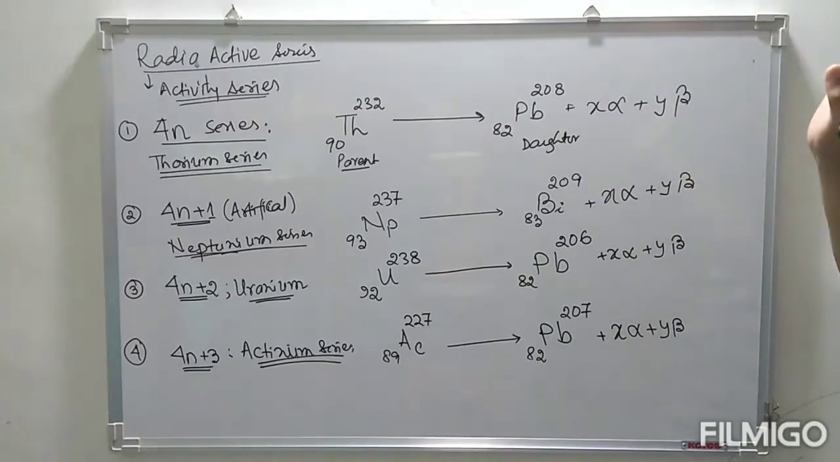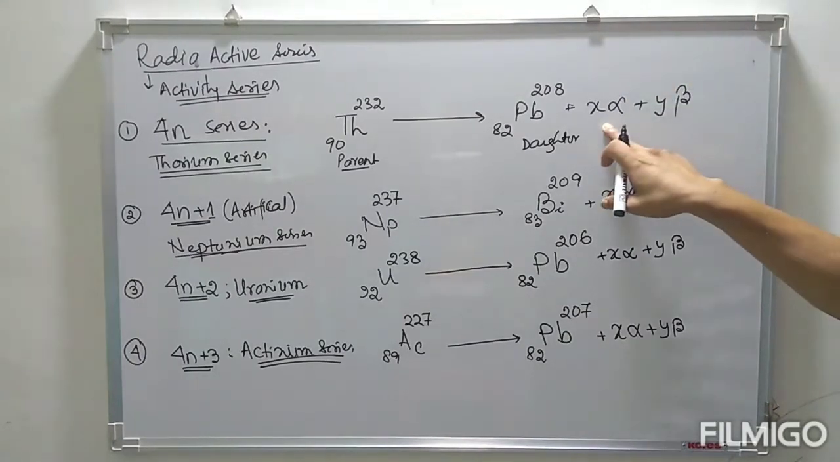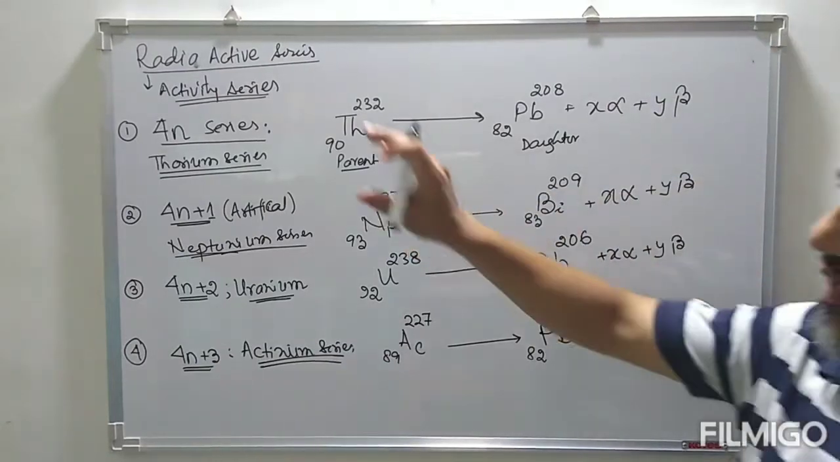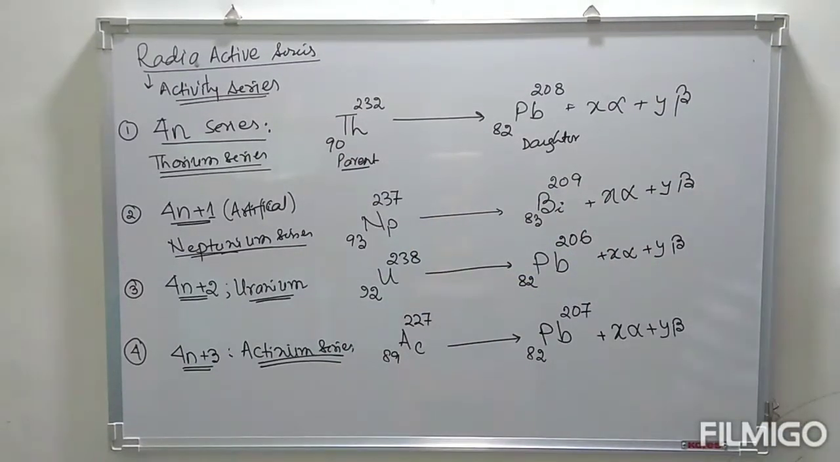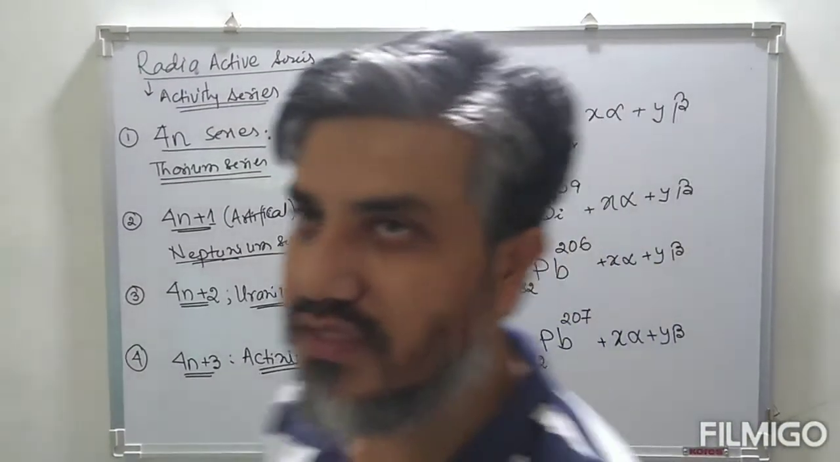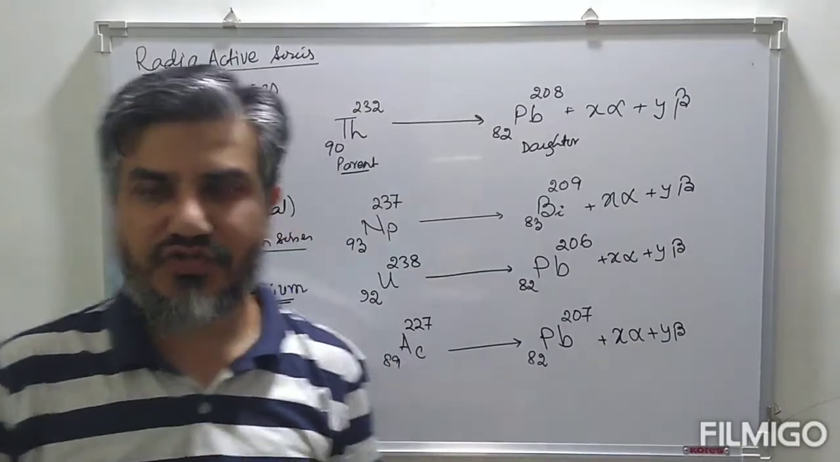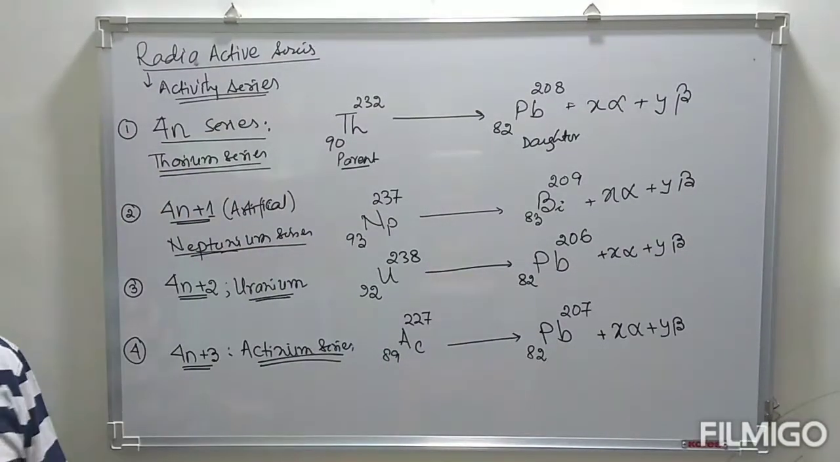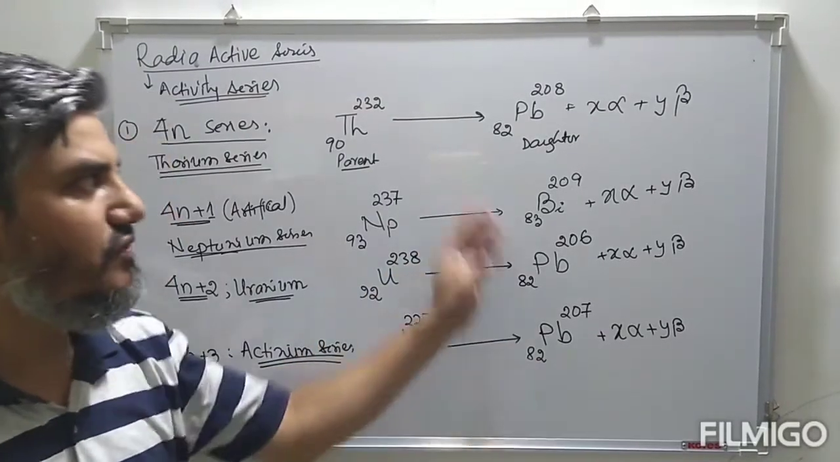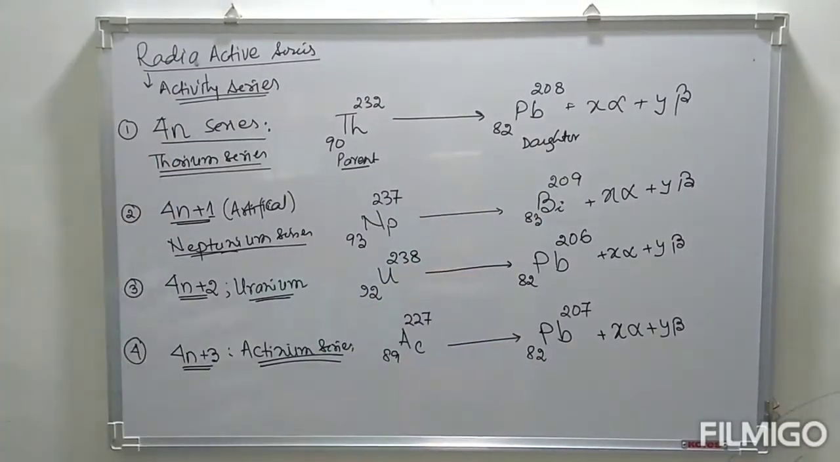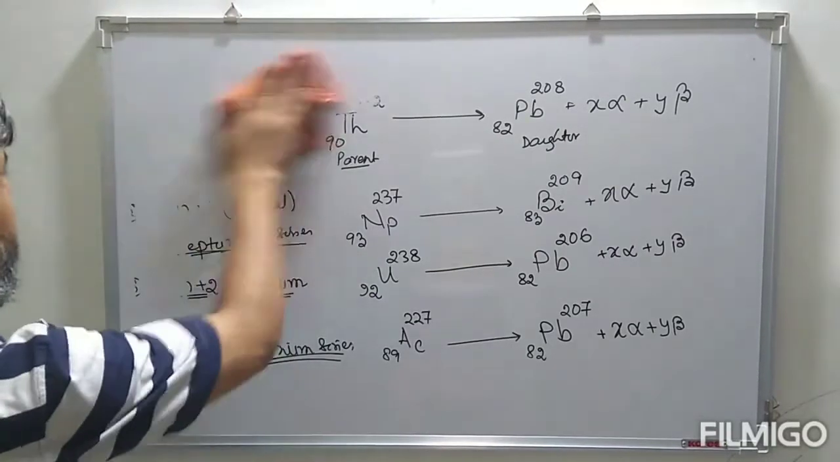We have seen the alpha particle is a helium nucleus, atomic number 2, mass number 4. So for every element undergoing alpha decay, there must be a change in atomic number as well as mass number. If the atomic number and mass number change, the daughter nuclei will have a different position in the periodic table. So let's define the position of the daughter nuclei after alpha, beta and gamma decay. That is what we call the group displacement law, or group displacement theory.